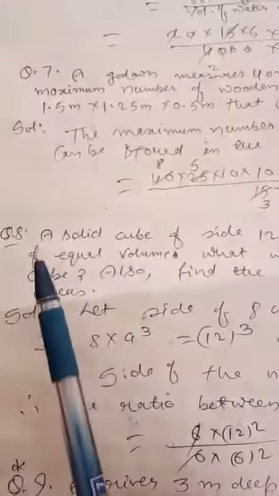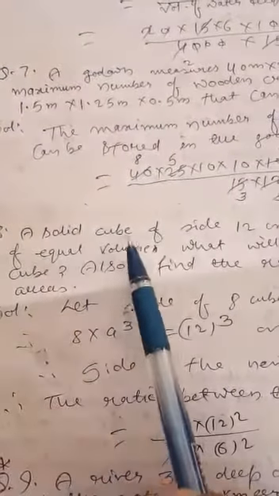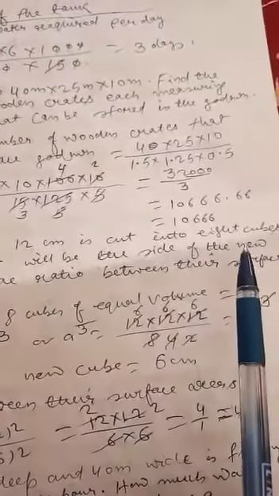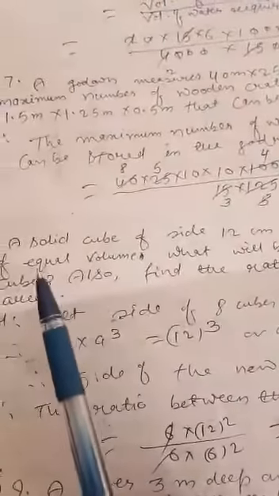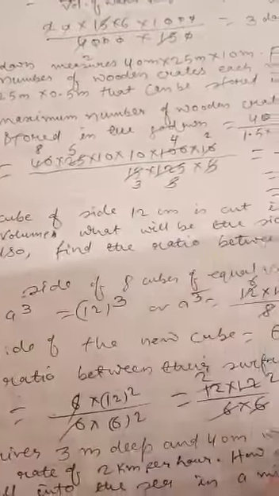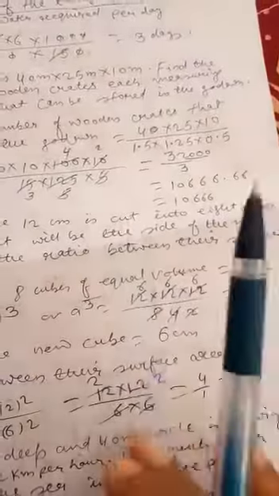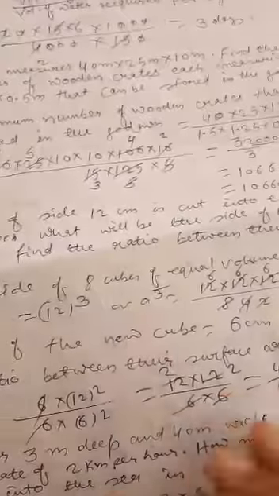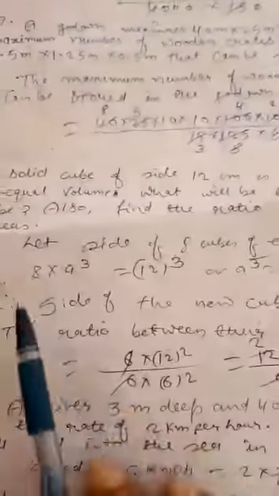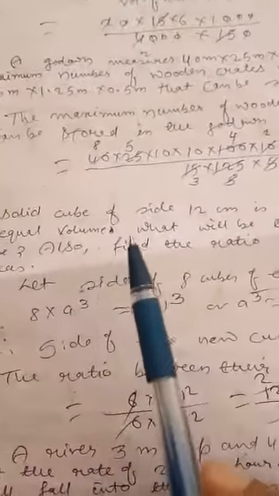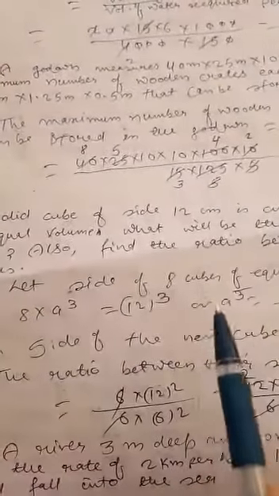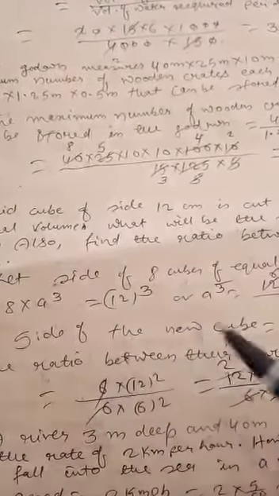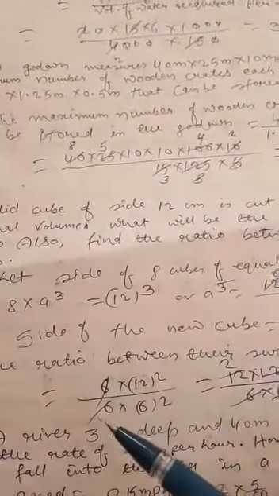Now dear students, question number 8 you will see. A solid cube of side 12 centimeter is cut into 8 cubes of equal volume. What will be the side of the new cube? Also find the ratio between their surface areas. Dear students, here are two questions. A solid cube of side 12 centimeter has been cut into 8 equal parts, and we have to find out the side of the new cube and also the ratio between their surface areas.